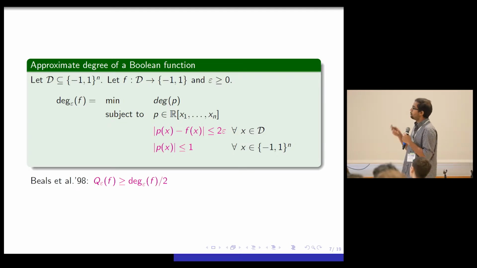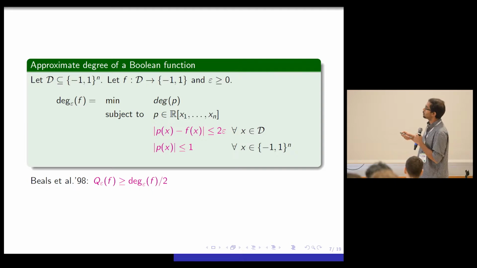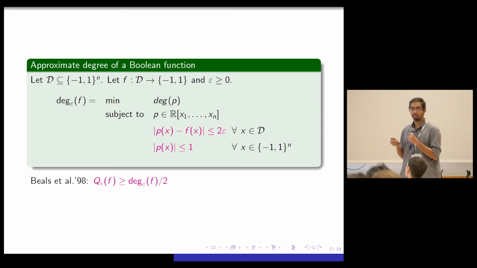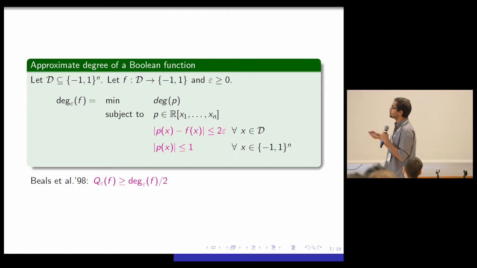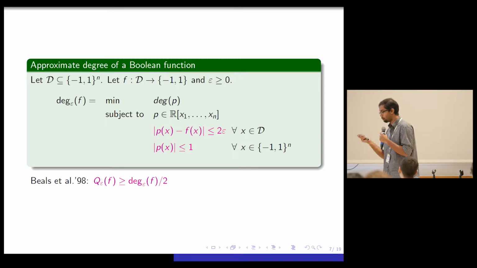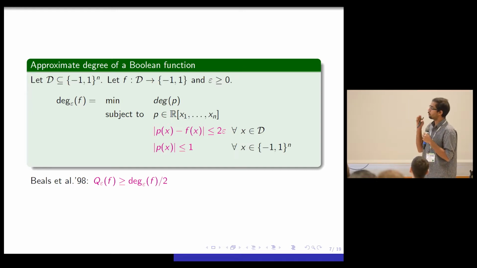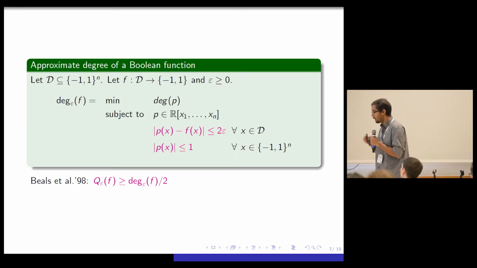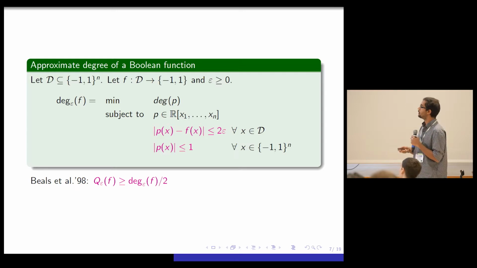And the key insight of what Beals et al. did was they showed that quantum query complexity is at least the approximate degree of the Boolean function divided by 2. And this lower bound has had many applications. They reproved Grover's lower bound, and then later it was shown to reprove the collision and element distinctness lower bounds. And even last year in QIP, there was this Kothari-Thaler paper where they give lower bounds on quantum query complexity using lower bounds on approximate degree. So this has found many, many applications in quantum query complexity.